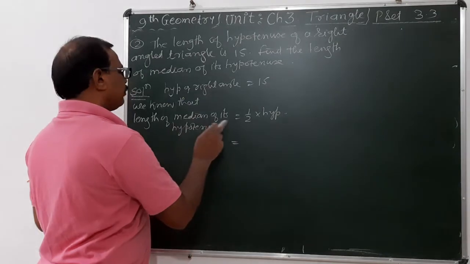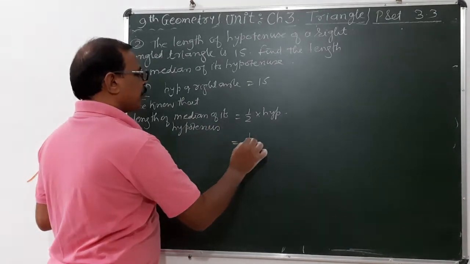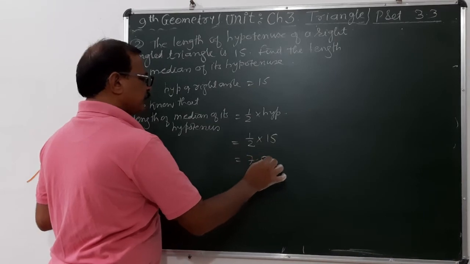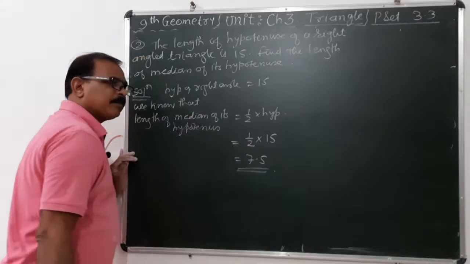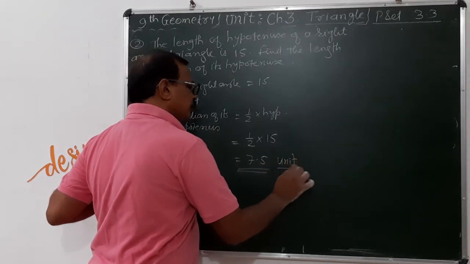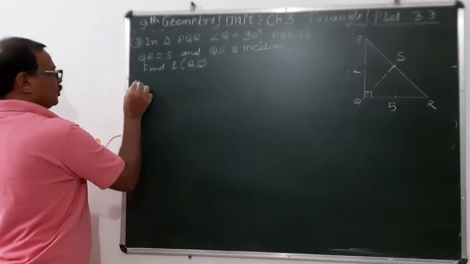So the length of the median to the hypotenuse is nothing but half of the hypotenuse. Hypotenuse is 15, the length must be half, that is equal to 7.5 units. Whatever may be the unit here, centimeter, meter, kilometer.